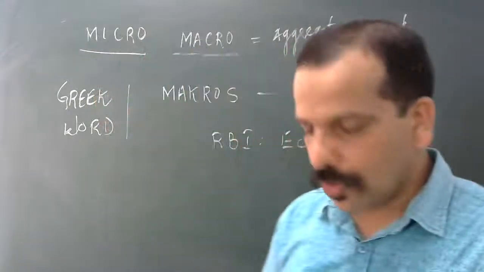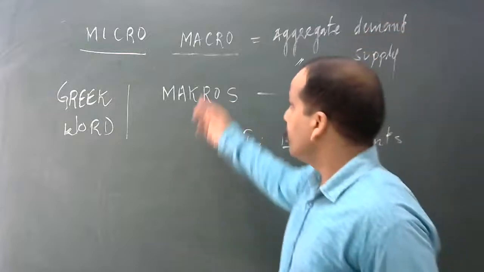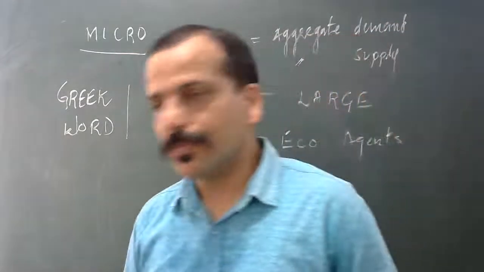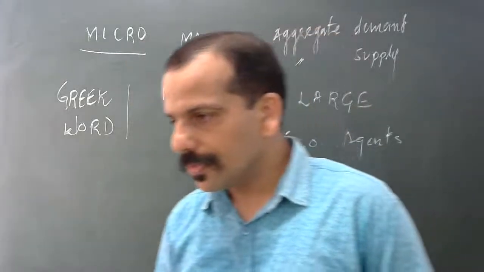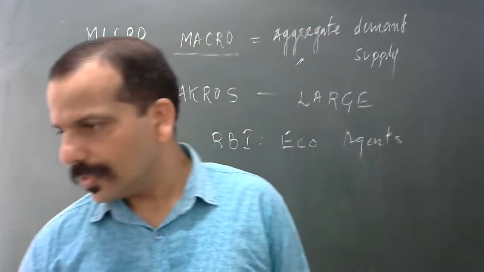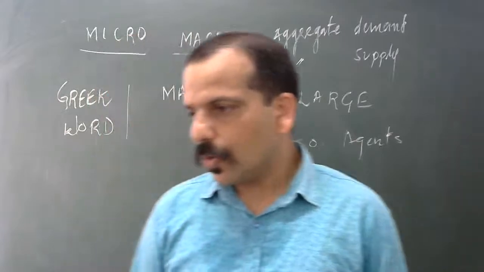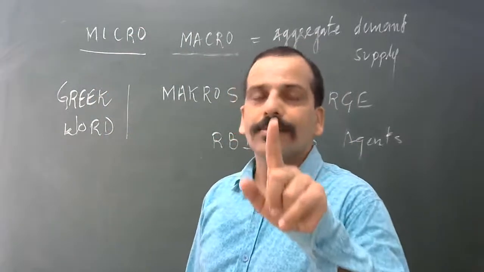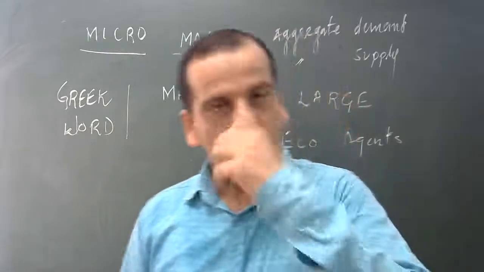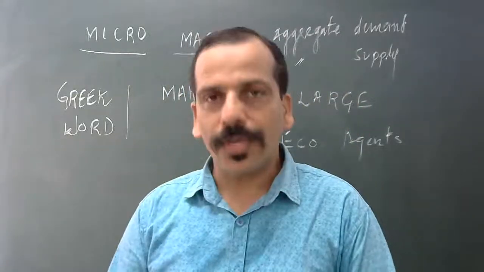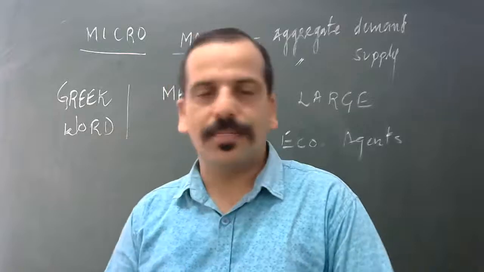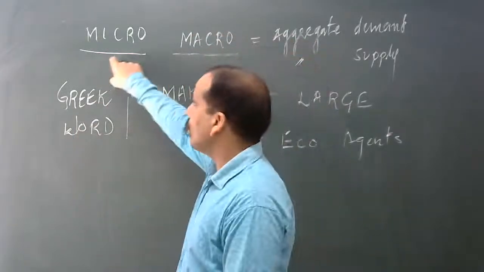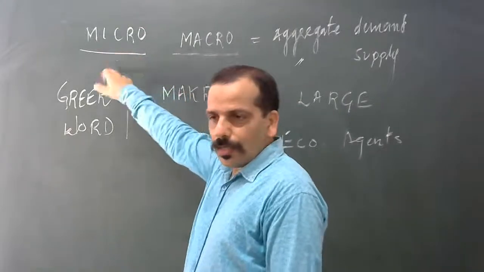On the other hand, when we talk about macroeconomics, it is the overall national income. What is the concern? In micro, we are talking about a single person or a firm only. When we are talking about a single person, we talk about microeconomics.